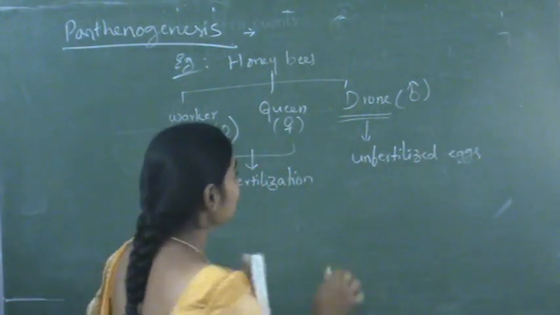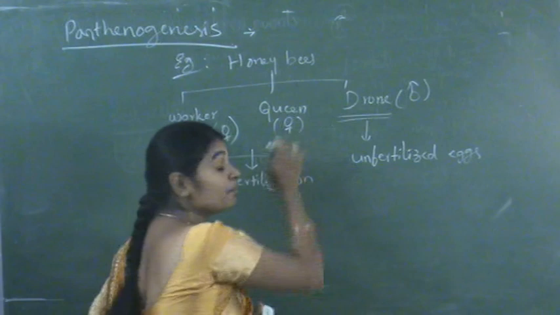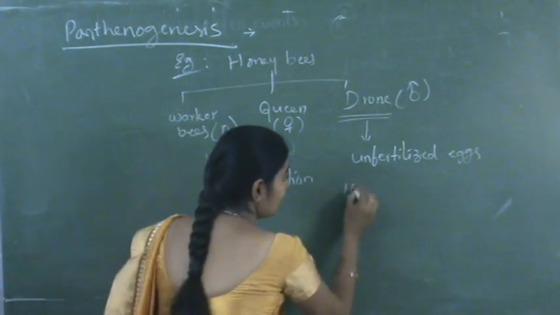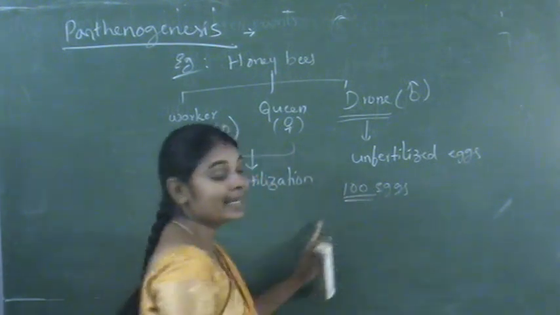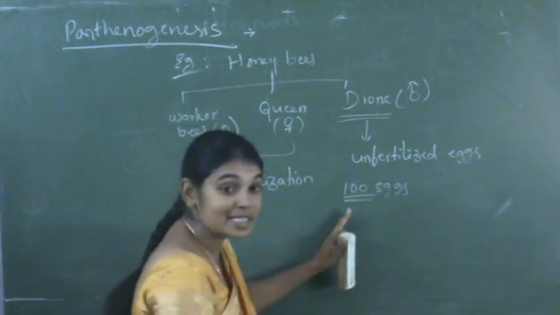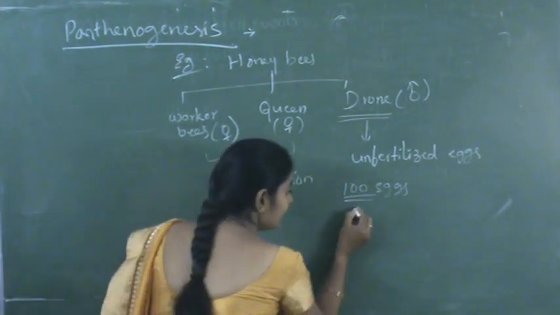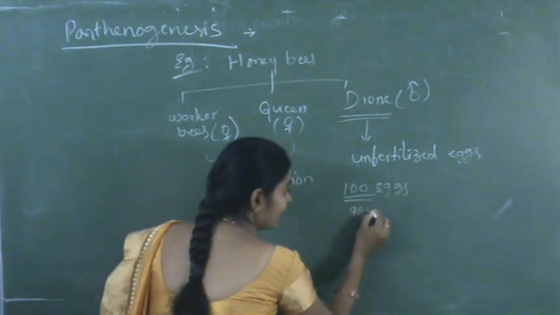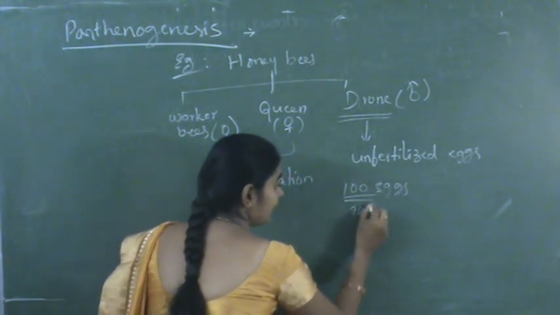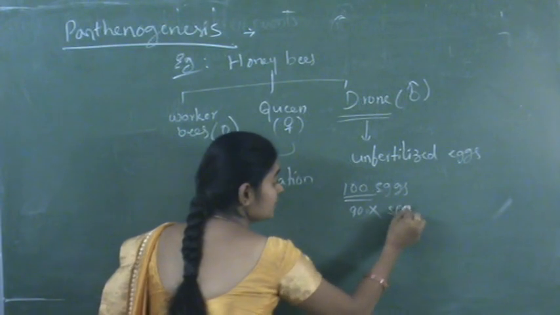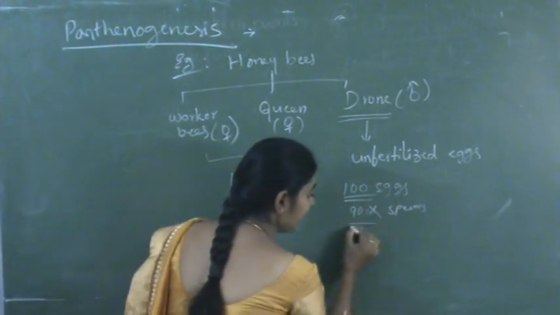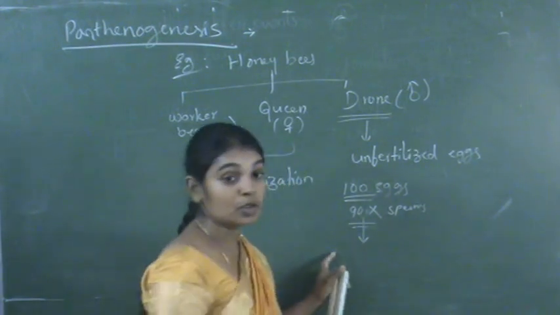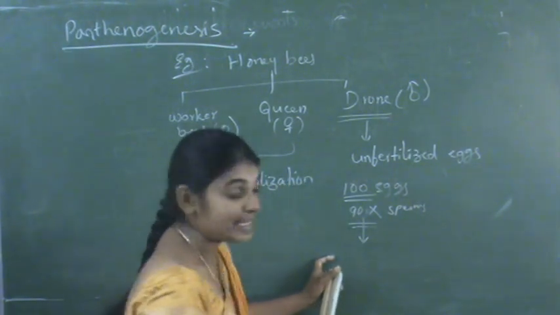Say for example, if the queen bee produces 100 eggs, out of these 100 eggs, if 90 eggs get fertilized with sperms, these 90 eggs develop into female bees.